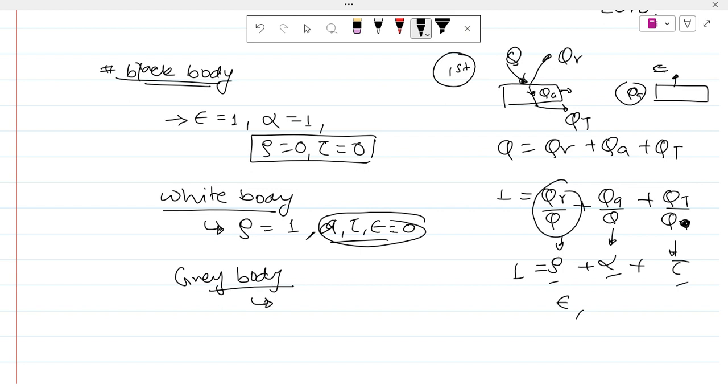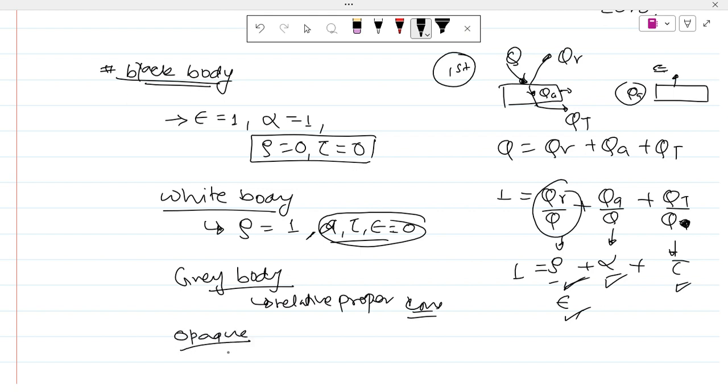What I just said is that the relative properties remain constant. What are the relative properties? These are reflectivity, absorptivity, transmissivity, and emissivity. So, what is an opaque body?